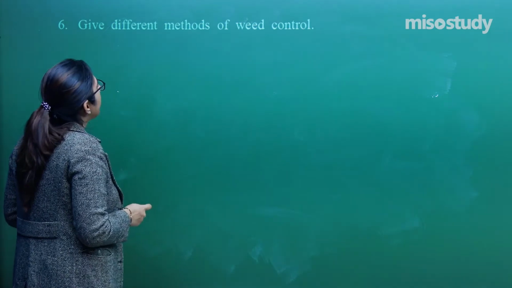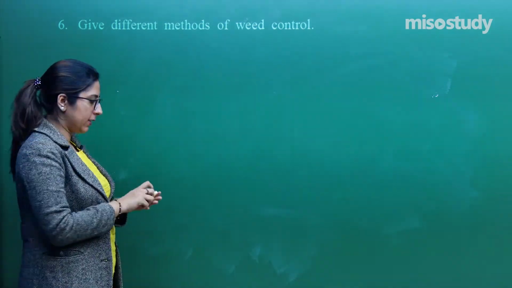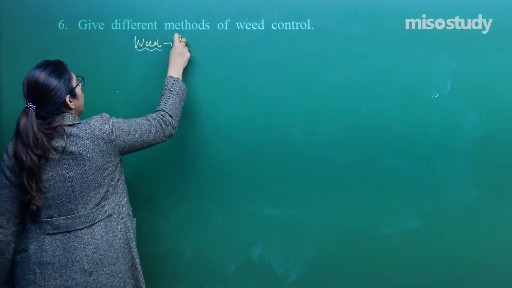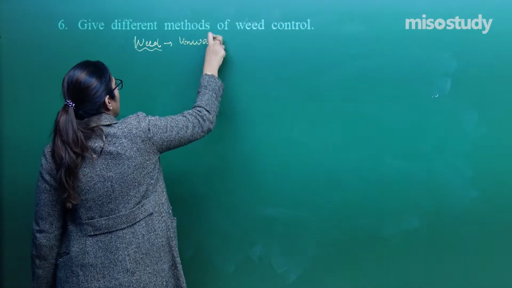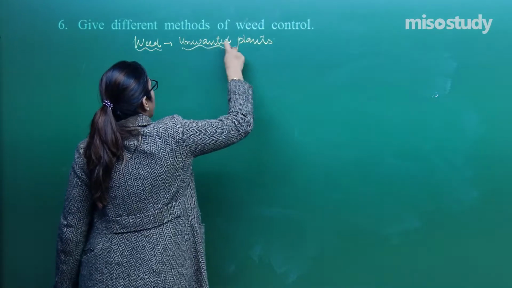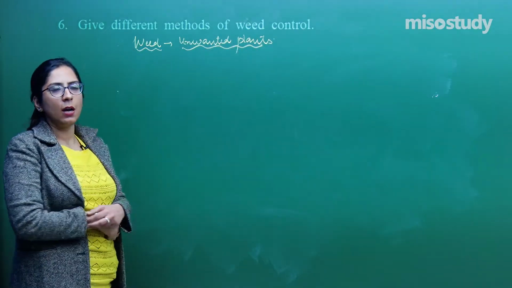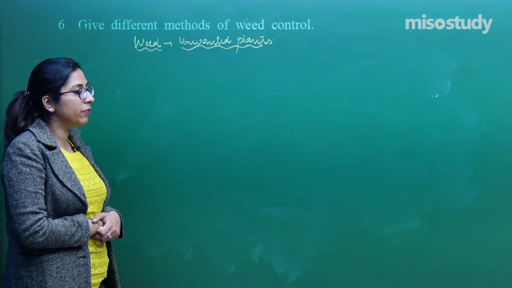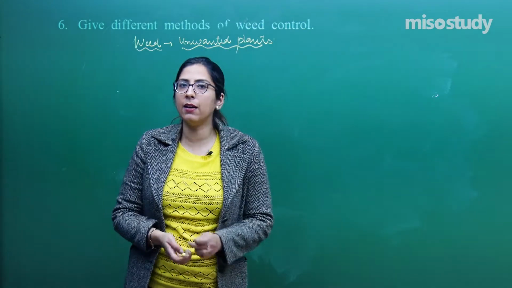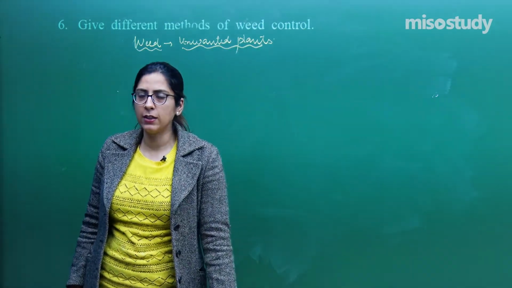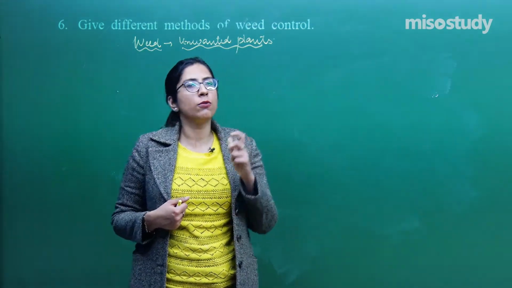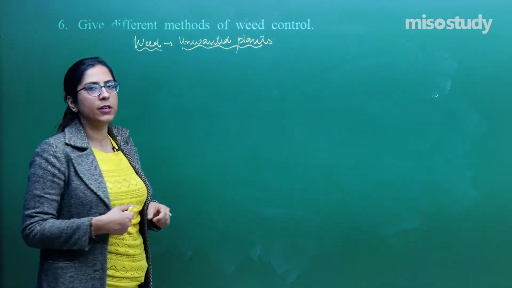Give different methods of weed control. Tell me one thing, students, what do you mean by weed? Weeds are unwanted plants. Whenever weeds are there in our agricultural area along with the agricultural crop, the chances are that our crop can get affected, because there will be a fight for nutrients. So we have to control these unwanted plants as well.